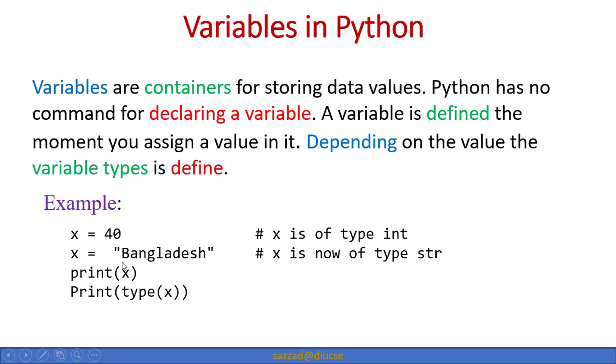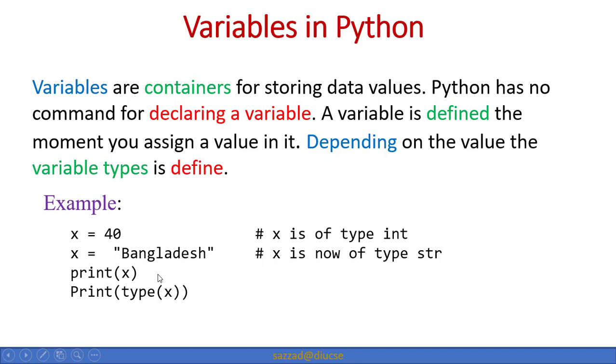You can see from the example, 40 is an integer value and 40 is assigned to x, so x becomes an integer type variable. Here we are assigning Bangladesh inside the quotation, so it is a string. That means we are assigning a string type value to x, then x becomes a string variable. That's how Python works.